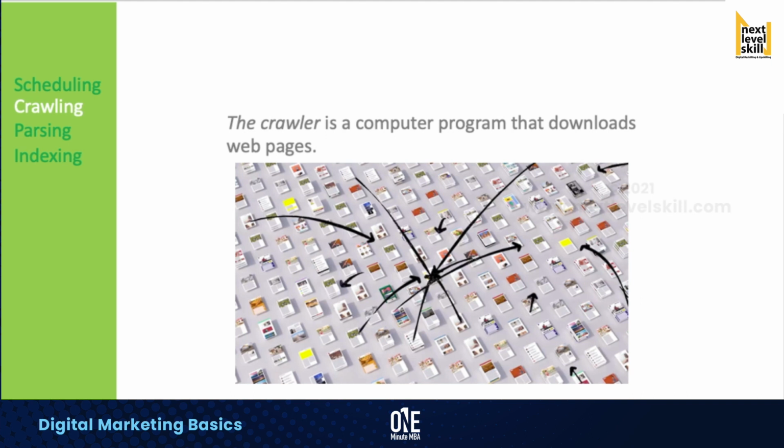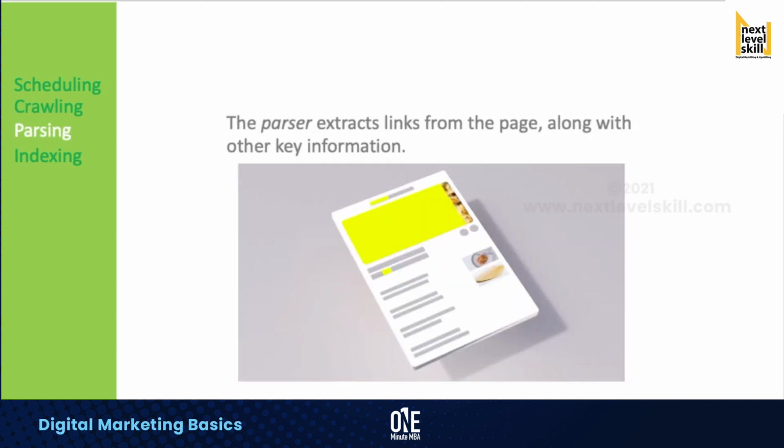Let us discuss parsing. What exactly is parsing? Parsing is none other than extracting links from the page, along with other key information. It then sends the extracted URLs to the scheduler and the extracted data for indexing. The parser extracts links from the page. For example, if I type, where do I get good pani puri?